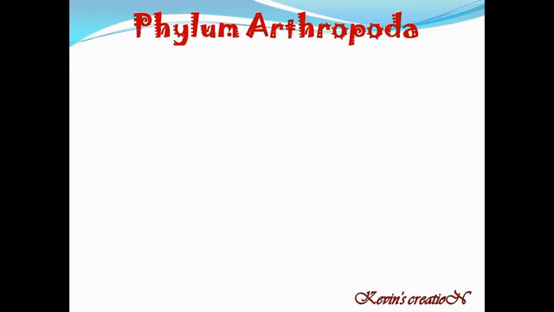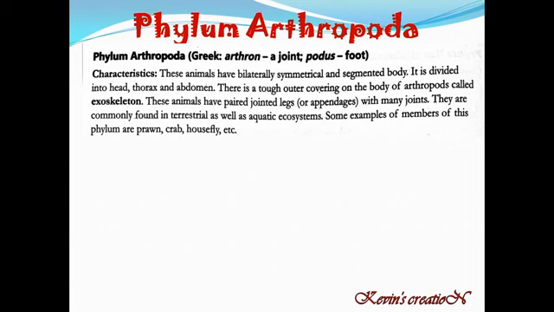Now comes phylum Arthropoda. Arthropoda means animals with jointed feet. It is taken from the Greek word arthron, which means a joint, and podos means foot. These animals have a bilaterally symmetrical and segmented body. So their body is segmented. They are divided into various segments.